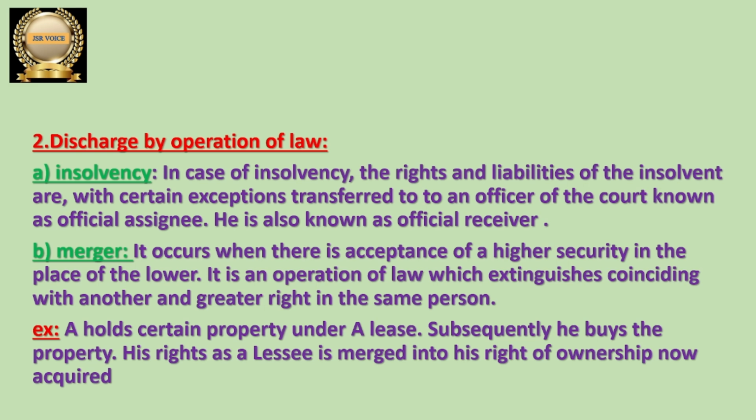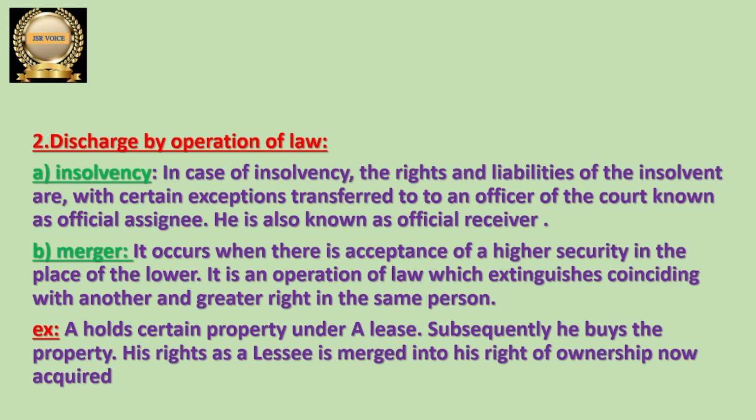Let me take an example. A holds certain property under a lease. So A has some property, and that property is not owned by him, he has taken it on lease. Lease means the owner is another person, and he has the right to use it. A takes it on lease, so for the lease period he can use that property, and he will pay rent for that. Subsequently he buys the property. Later on he purchased the same property which he had taken on lease.